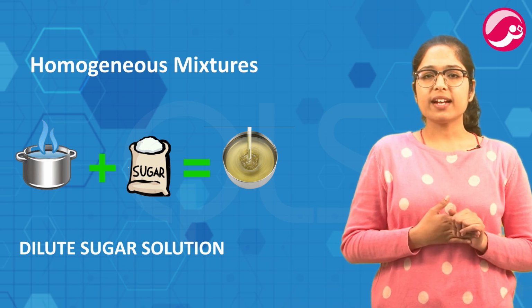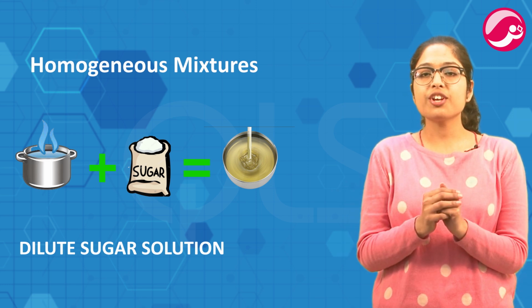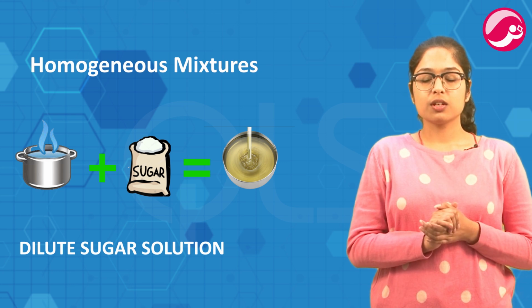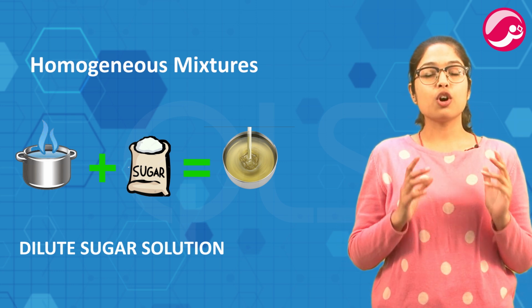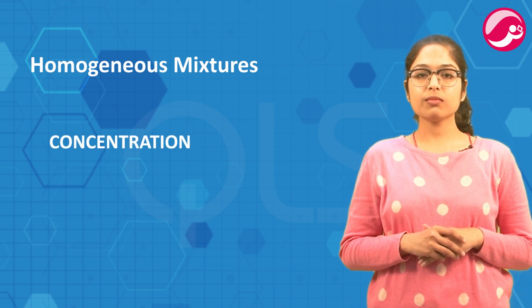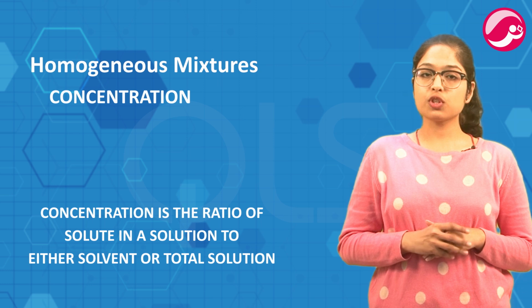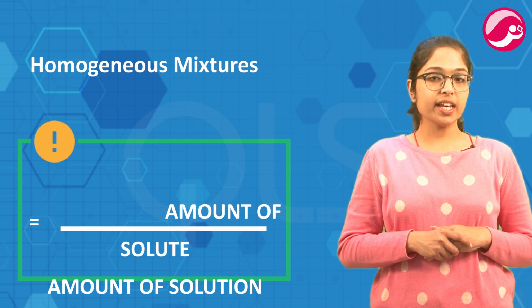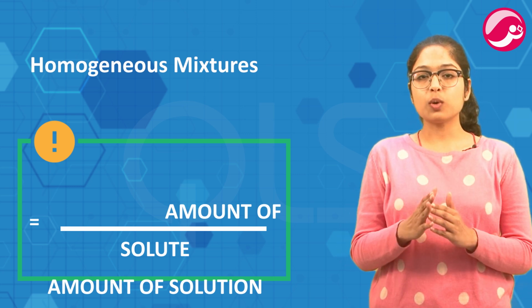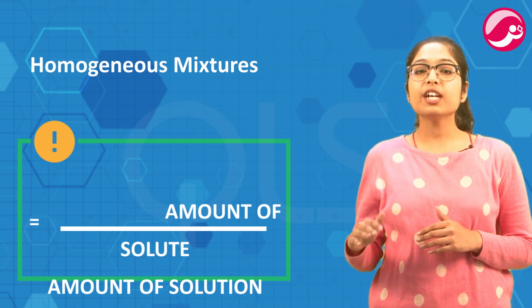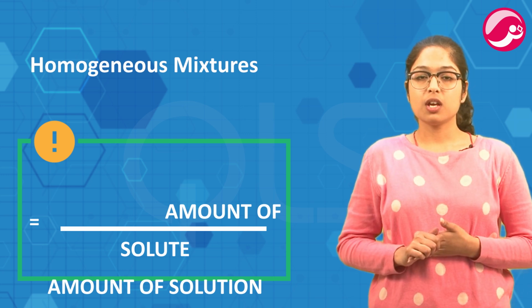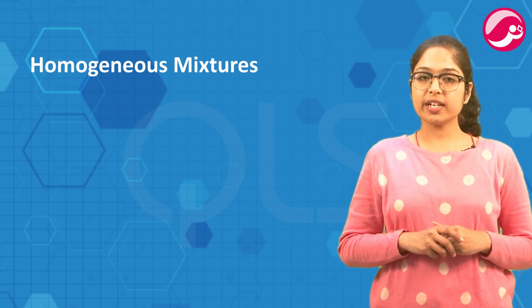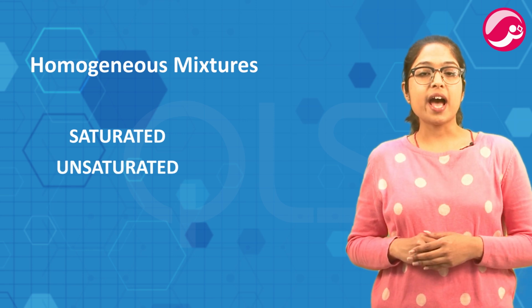Here we can see that there is a significant difference in the concentration of sugar in both the solutions. Concentration. So, here we have a new term, concentration. Concentration is the ratio of solute in a solution to either solvent or total solution. हम इसे कैसे calculate करेंगे? Concentration of a solution is equal to amount of solute divided by amount of solution. Based on the concentration of a solution at a given temperature, solutions can be graded as saturated, unsaturated and supersaturated.